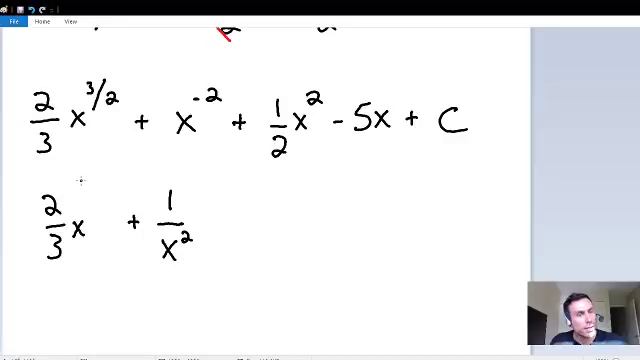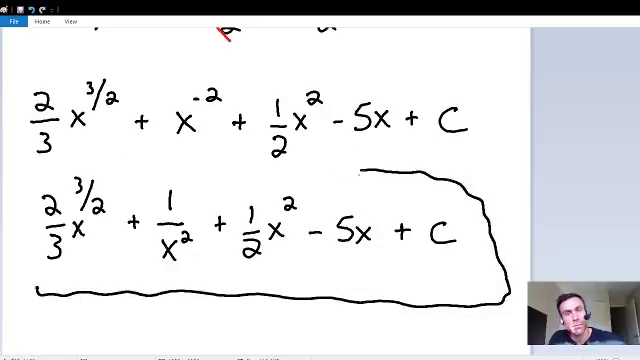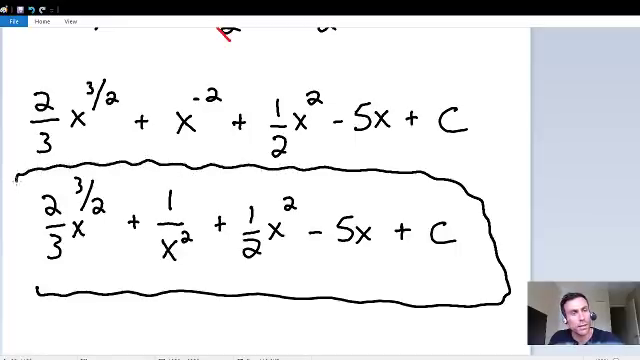We have 2/3 x with a 3 over 2 exponent, and we have a positive 1/2 x squared, minus 5x plus c. And I think we have simplified this as much as possible. So this is our final answer. This is our solution to the problem. We have officially integrated that integral.